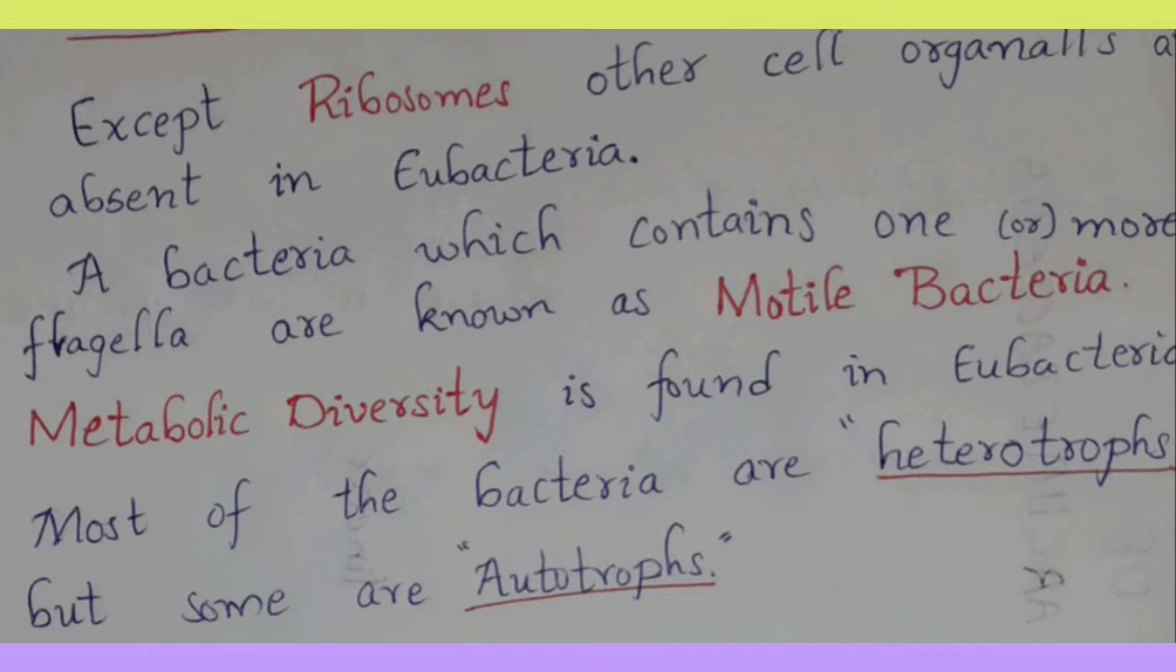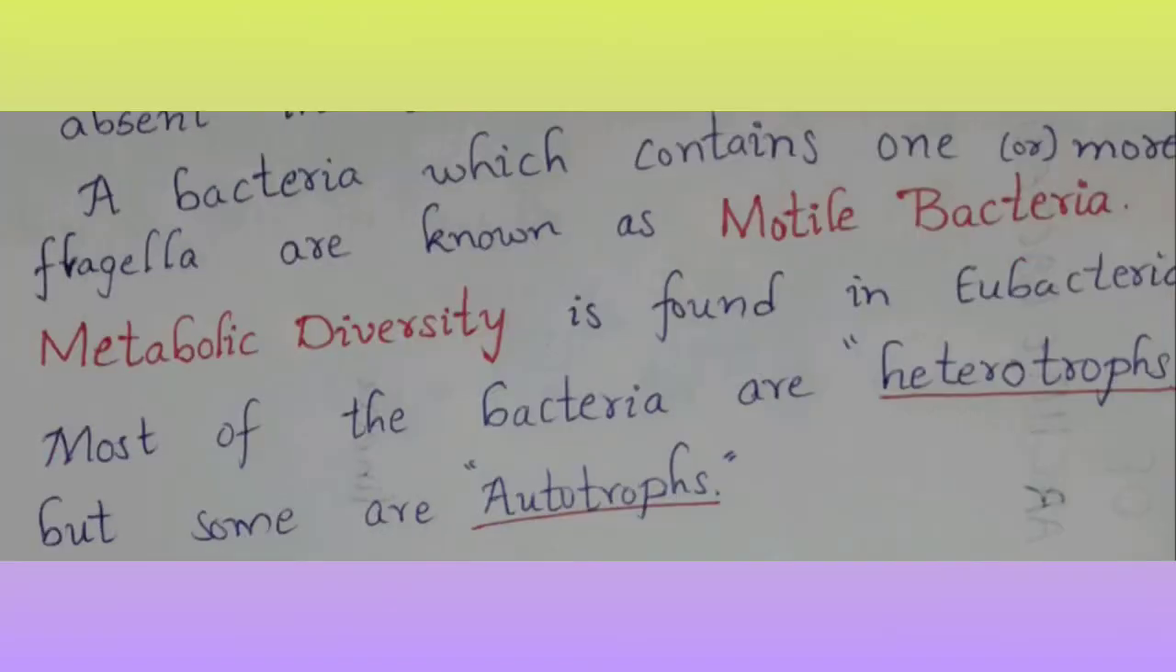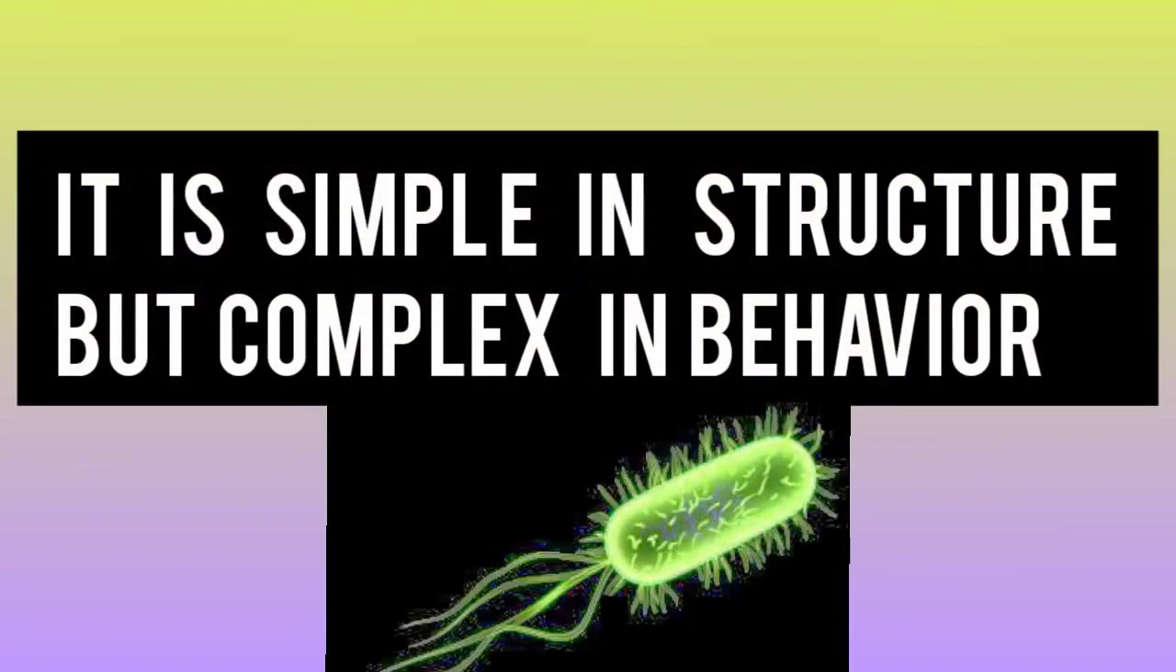Next, motile bacteria contain one or more flagella. If one or more flagella are there, then we call it motile. The structure of bacteria is very simple, but the behavior is very complex. So it is a very important point. Remember that the structure is very simple, but the behavior is very complex.